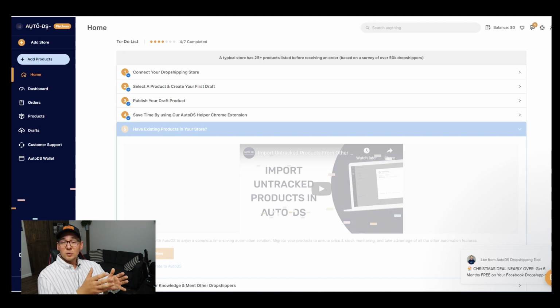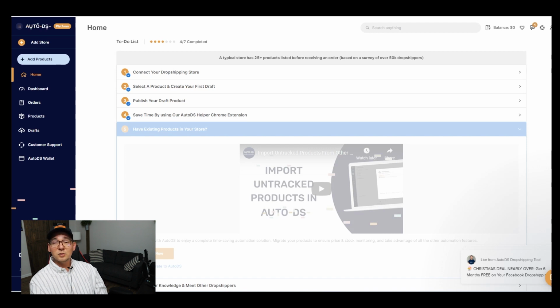And the other way is by doing AutoDS Chrome extension, which is a non-API connection. And that's the one you wanna pick. Now I'll tell you why. Even though AutoDS will tell you to use the API connection, don't fall for that. The main reason why is because non-API connection is not trackable. So eBay is less likely to know that you're a retail dropshipper if you are using a non-API connection.